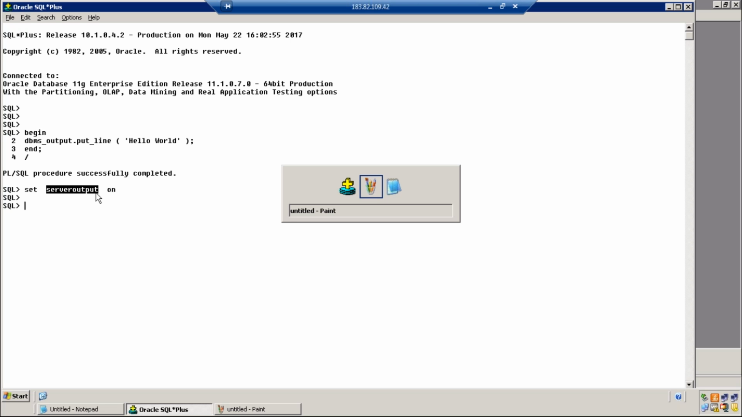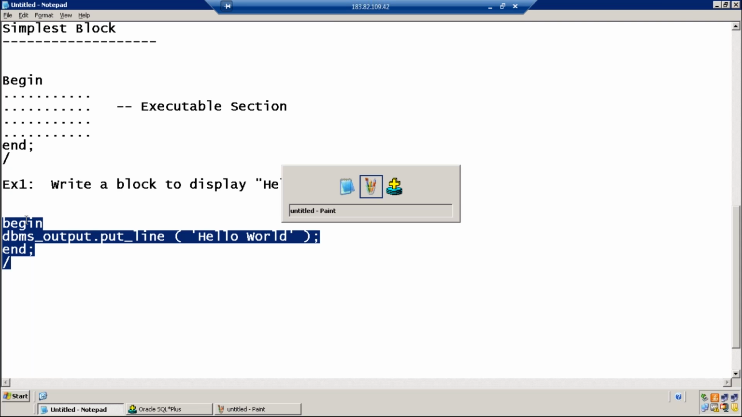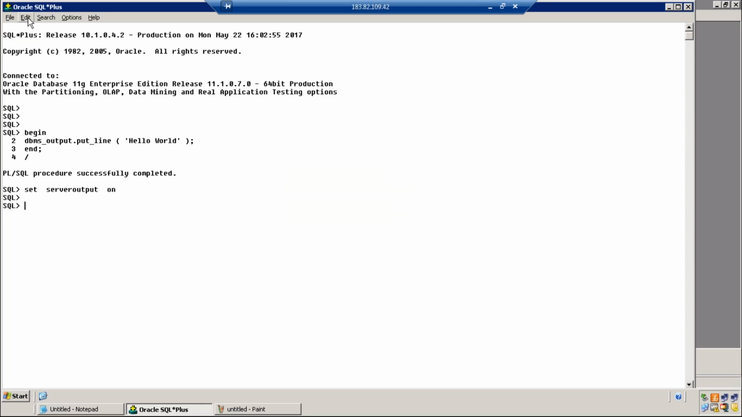Which command is used to turn the environment variable on? Set server output on is the command. Now the environment variable is on. As the environment variable is on, I run the program one more time. Now Jamal, are you able to get the output hello world as well as the confirmation message from the server saying that the program has been successful? Yes. So set server output on is the command which is used before the program to get the output from